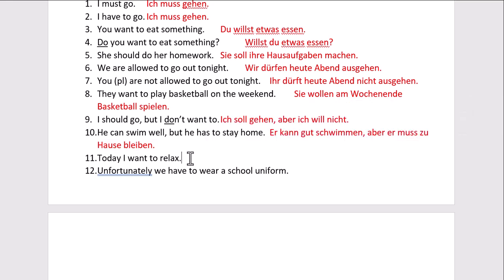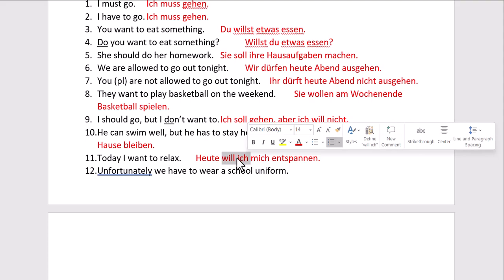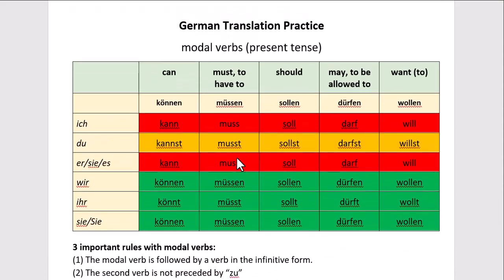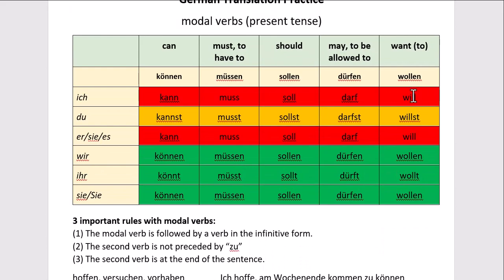Number 11, today I want to relax. Heute will ich mich entspannen. Okay, so we're starting with the time phrase, heute. And if we do that, the verb has to be second. So even though in English we say I want, in German it has to be want I, because the verb must be second in every sentence. The second idea, the second concept. Now we know that it's going to be will because we look at our table here and we see that will is what connects up to ich.